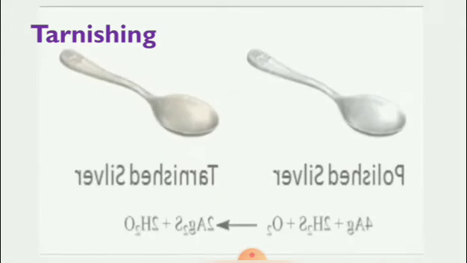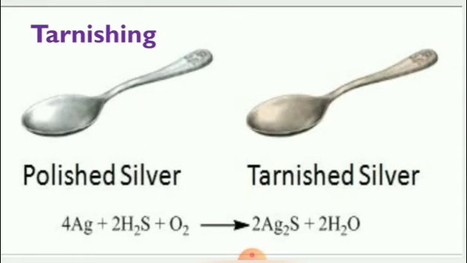Next, we move to tarnishing. Shiny metal surfaces and other articles lose their shining appearance due to chemical reactions on the surface. For example, silver articles become black on exposure to atmospheric air. See the picture. This polished silver contacts hydrogen sulfide and oxygen in the presence of air. After the chemical reaction, it becomes black on exposure to atmospheric air, that is silver sulfide and water.